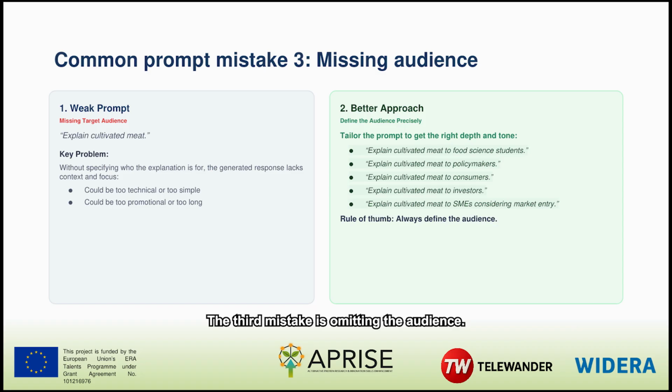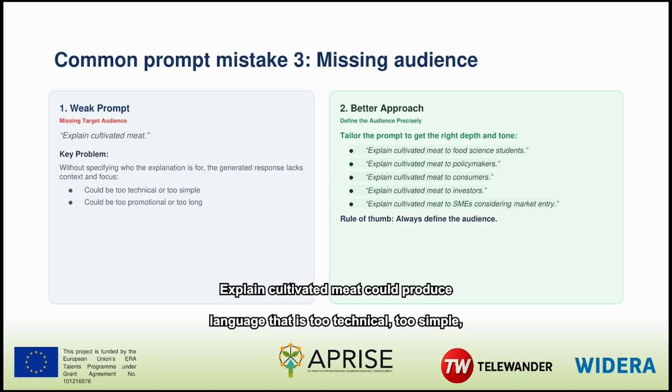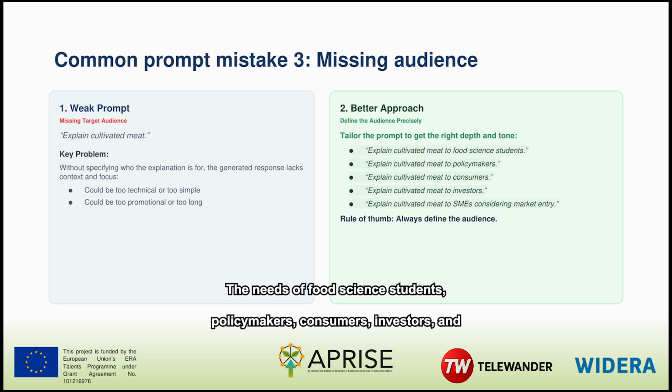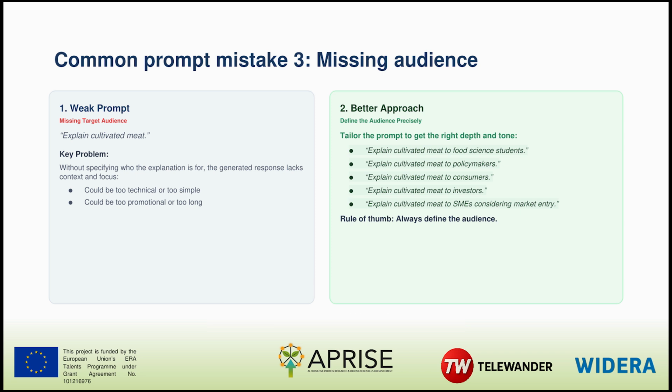The third mistake is omitting the audience. "Explain cultivated meat" could produce language that is too technical, too simple, too promotional, or too long. The needs of food science students, policymakers, consumers, investors, and SMEs are different.